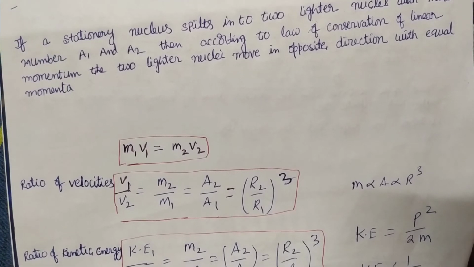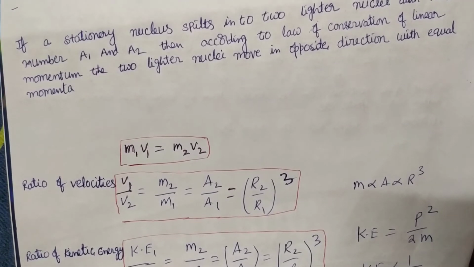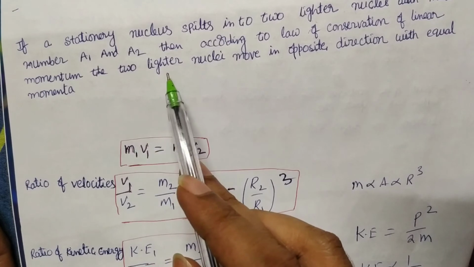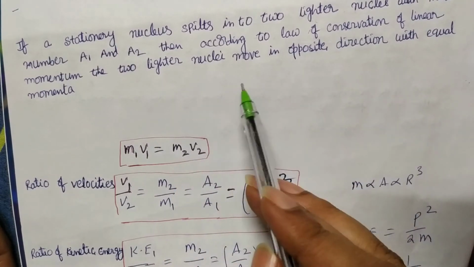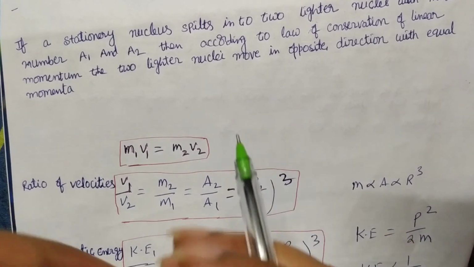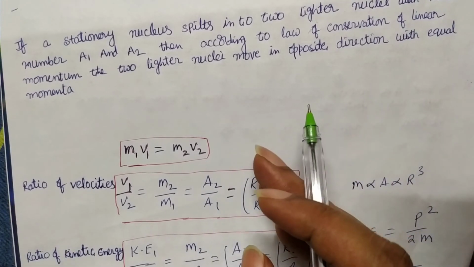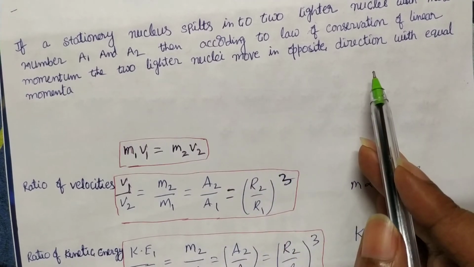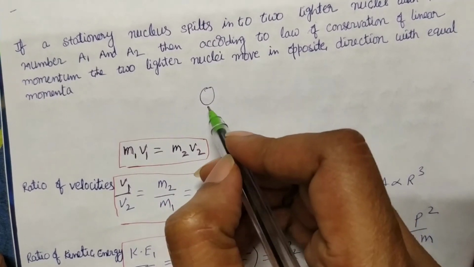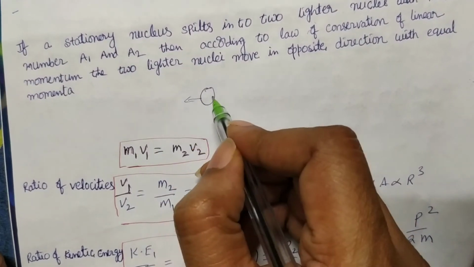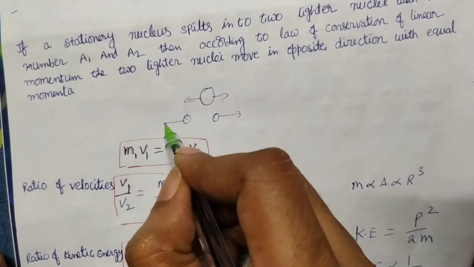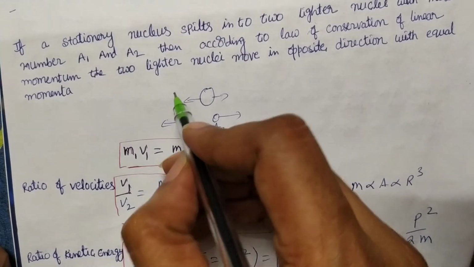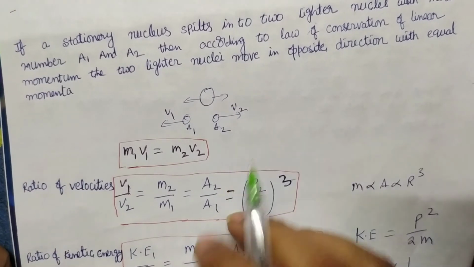Now I'll say some applications of this concept. Two nuclei are there which have mass numbers A1 and A2. According to the law of conservation of linear momentum, suppose a heavier nucleus is there, that will split into two smaller nuclei having mass numbers A1 and A2. Suppose a heavier nucleus breaks into two parts like this. Now two separate nuclei are there, this one with mass number A1 moving with velocity V1, and this one with mass number A2 moving with velocity V2.